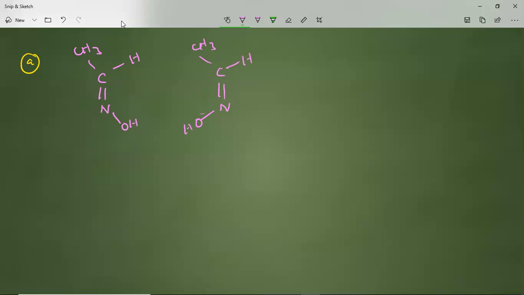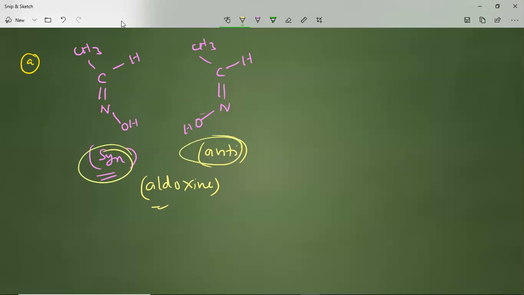The first one I am taking, this is called syn. And the other one I am calling anti. So the compound belongs to the aldoxime compounds. In the aldoxime, we saw two different things, syn and anti isomers. The same thing we'll try for the ketoximes, how it will look.